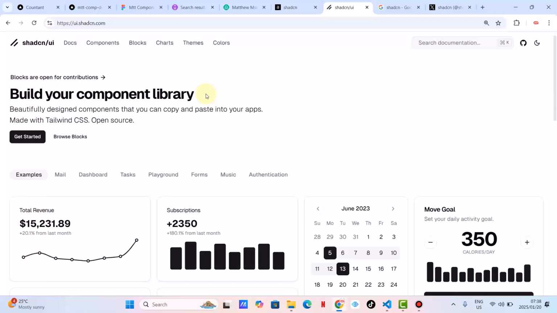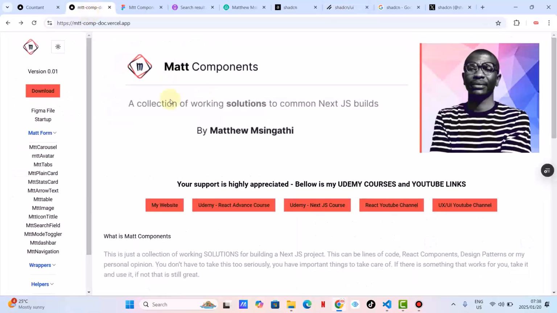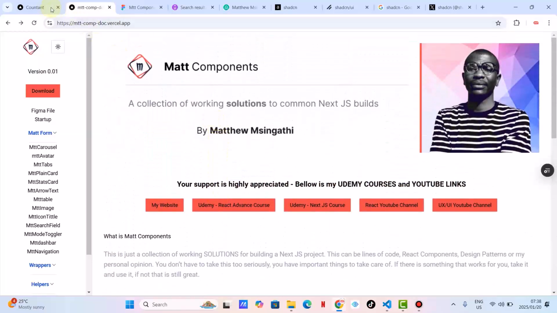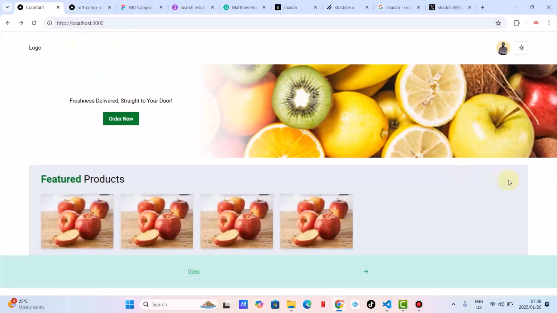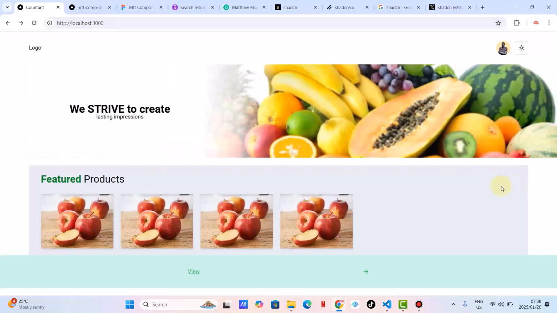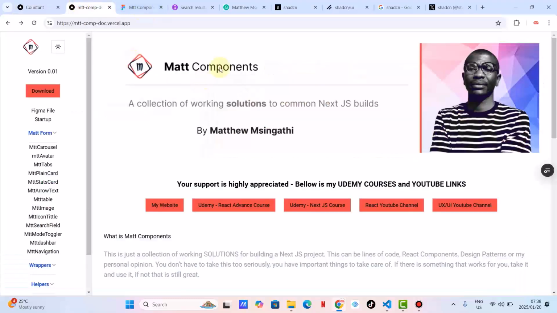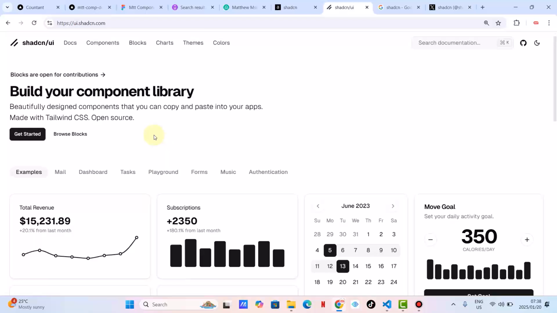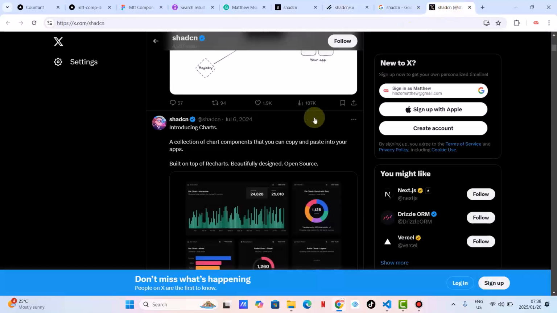So with that being said, I created Mtt Component, which is a component library, and in this video I am going to create this awesome shopfront UI with a carousel using my own component library. Why am I doing that? Simply because on the internet, when I was a bit confused about what ShadCN is, I was hoping to find a video explaining ShadCN UI by ShadCN himself.